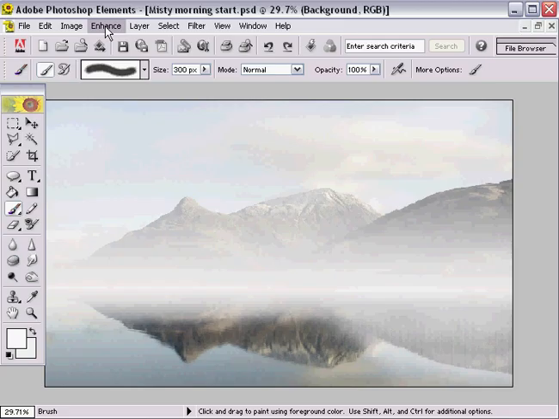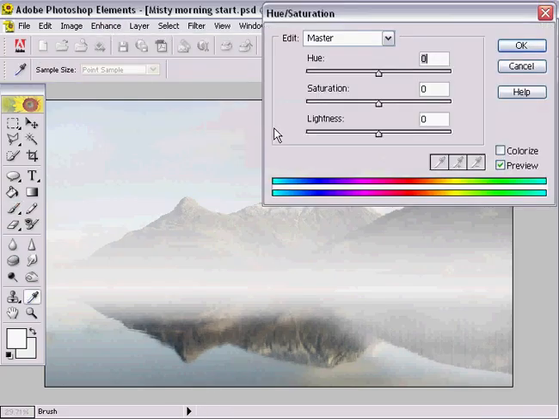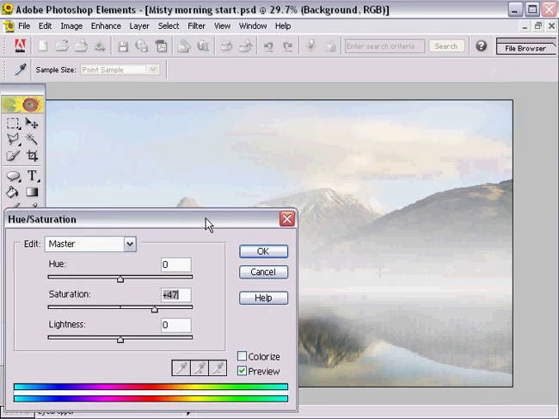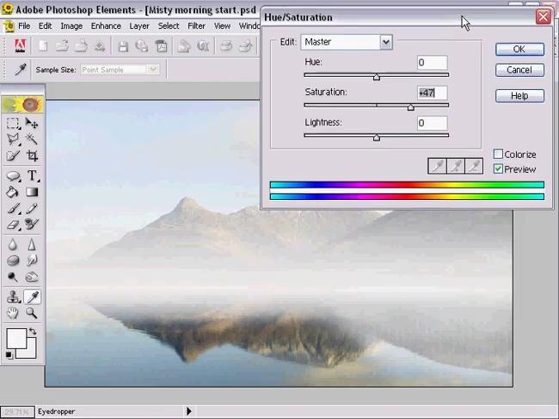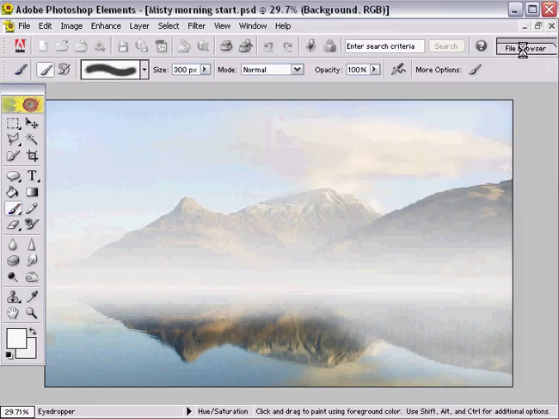And we can do that by going to Enhance, Adjust Colour, Hue and Saturation, and we can move the saturation slider to the right to put in as much colour as we feel is necessary, just to give that morning glow. And I'm just moving the palette so I can have a look around the image, and we might even be able to squeeze some more into that. And when we're happy with that, we can click OK.